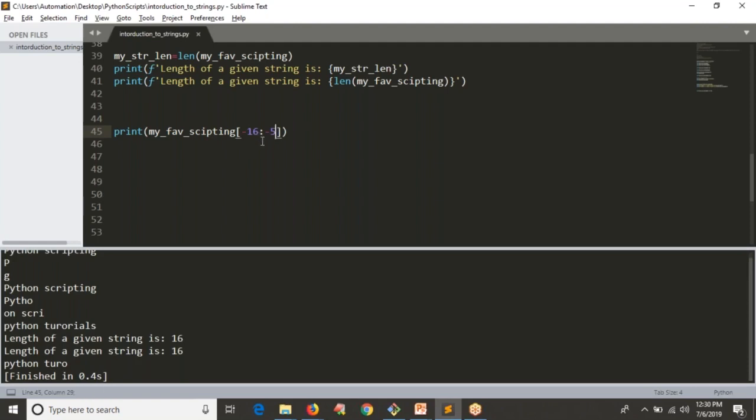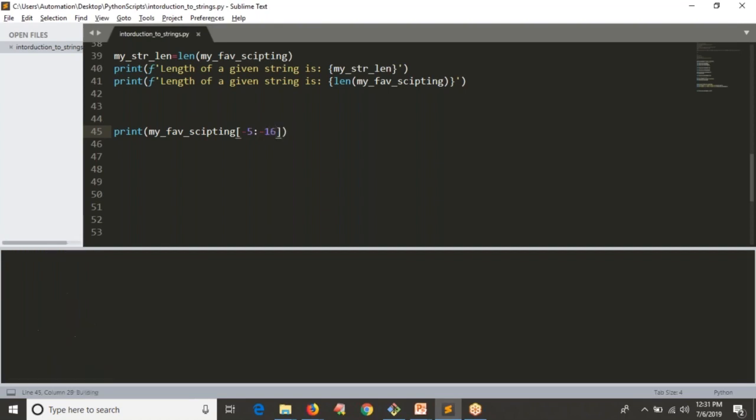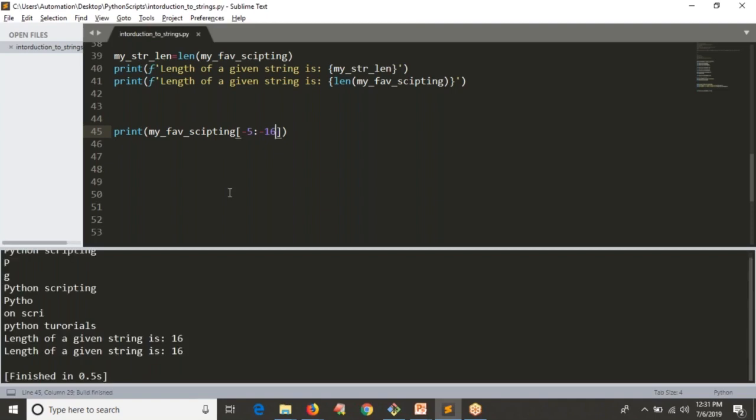-16 means first character, right? In terms of negative, because length is 16, 0 is by default the first character, or if you know the length is 16 here, then minus length is the first character in your given string. Now if I try to print -5 to -16, see the output, you won't get anything because the starting value is always the lower value.